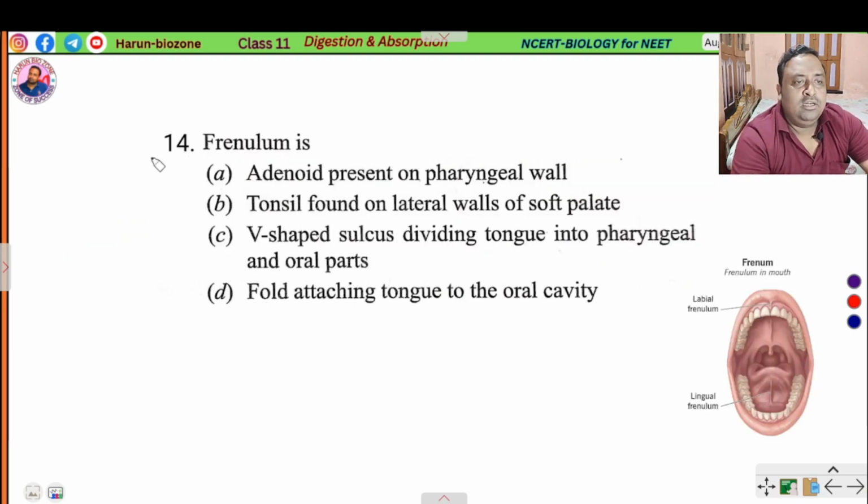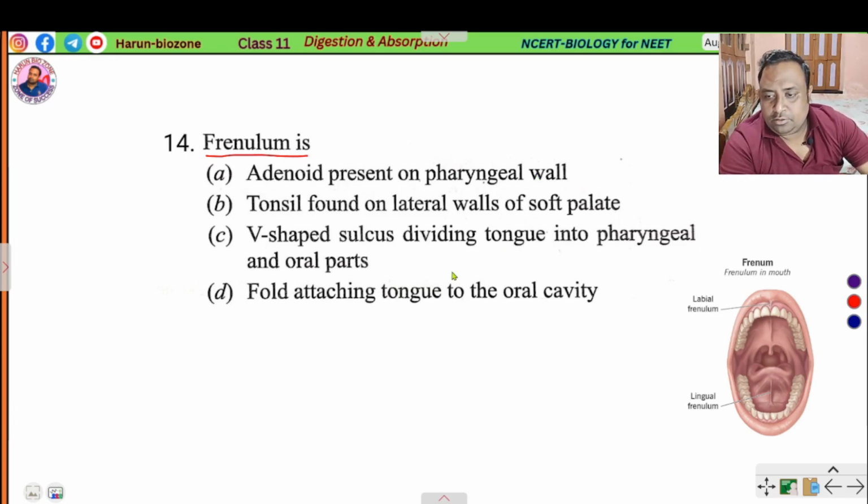Next question 14. What is frenulum? Adenoid is present on the pharyngeal wall, not the frenulum. Tonsil is found on the lateral wall of the soft palate. This is the tonsil. A V-shaped sulcus divides the tongue into pharyngeal and oral parts. This is the fold attaching the tongue to the oral cavity. It is called the lingual frenulum, and this one is called the labial frenulum.